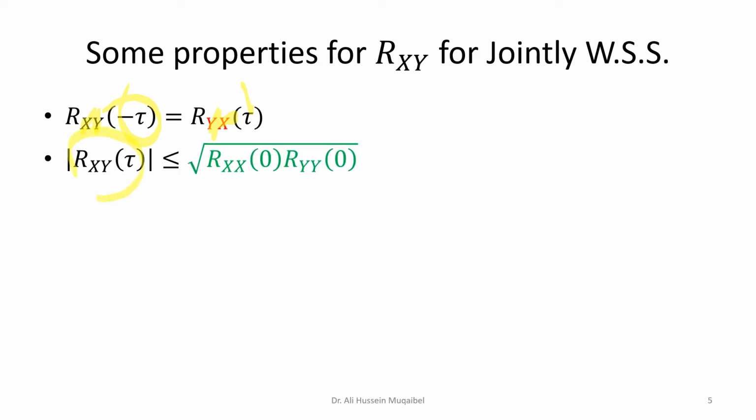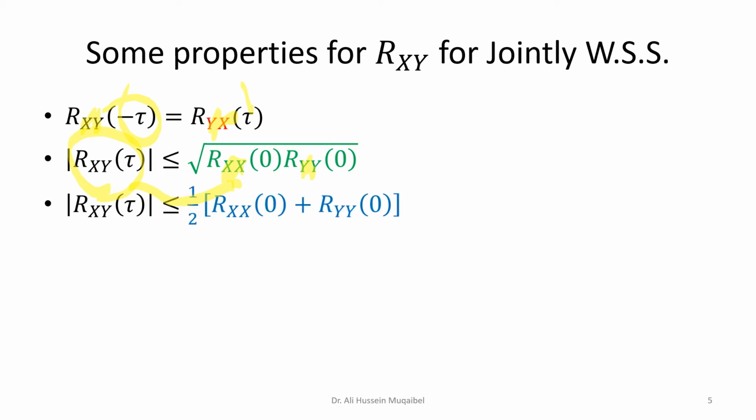The cross-correlation magnitude is always less than or equal to the geometric mean at 0, which means if you multiply the two autocorrelation functions by each other at 0, then your cross-correlation is always going to be less than this quantity. Geometric mean means you multiply and you take the square root.